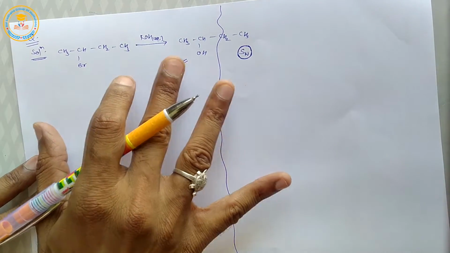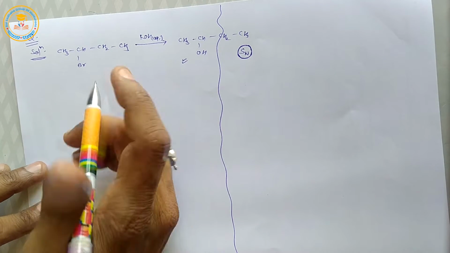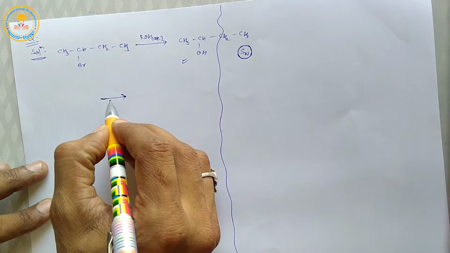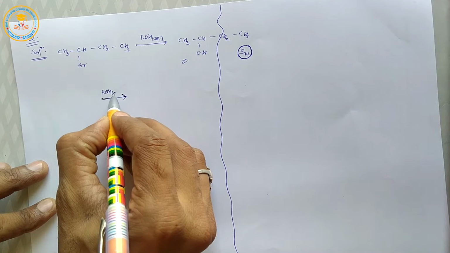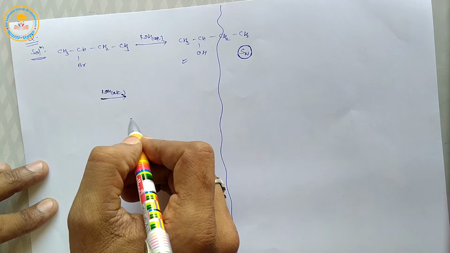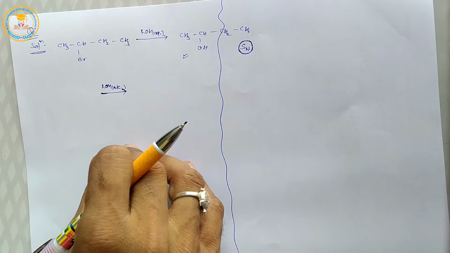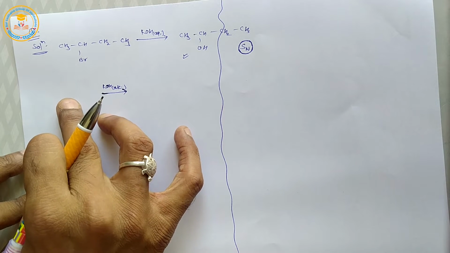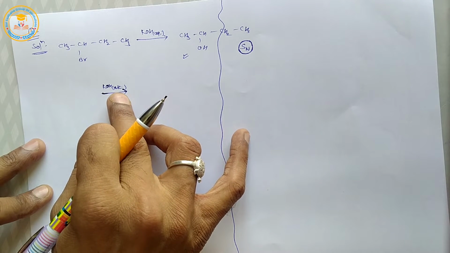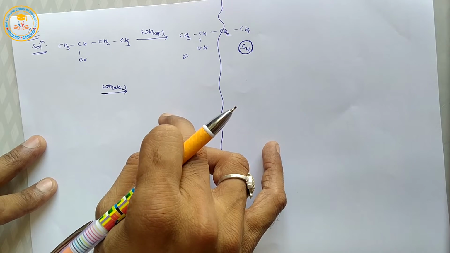Now next, the second part of this question: when 2-bromobutane is treated with alcoholic KOH, after an elimination reaction, an alkene is formed. Here, when 2-bromobutane is treated with alcoholic KOH, then two types of alkenes are formed.